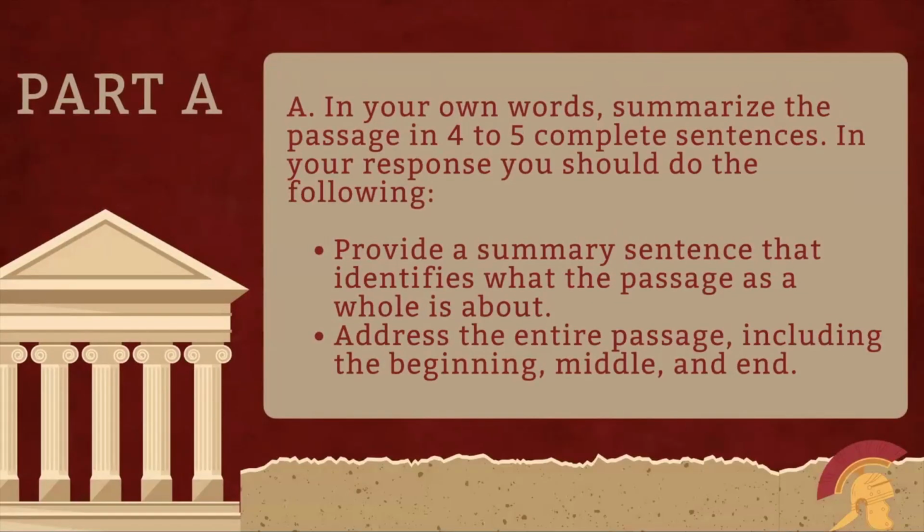For Part A, first you need to summarize the passage in 4 to 5 complete sentences. This is what you're expected to do in that summary. Provide your summary sentence, like I said, and address the entire passage in its chronological order.